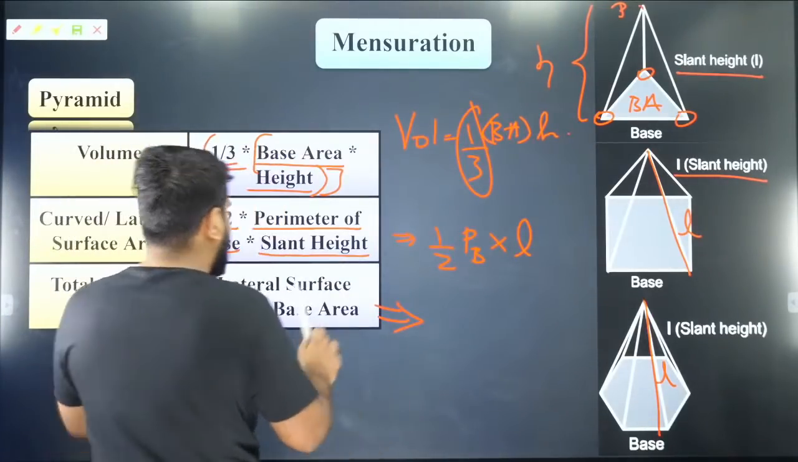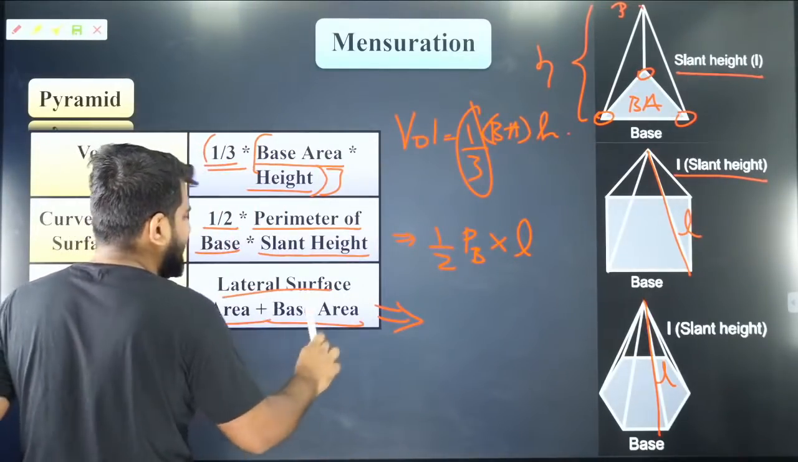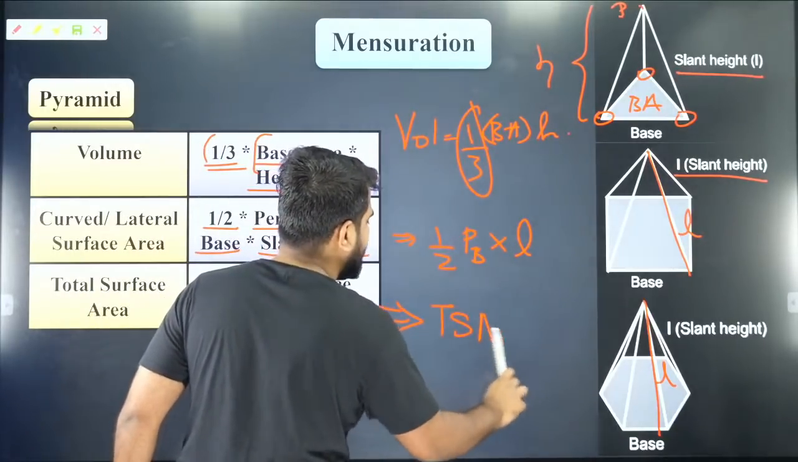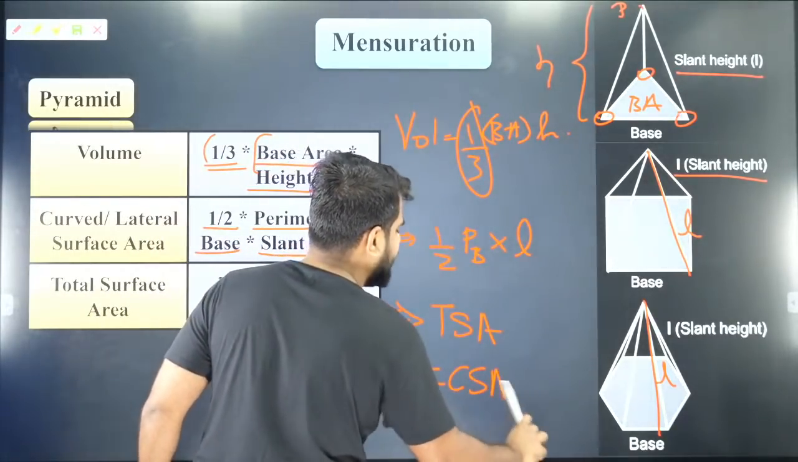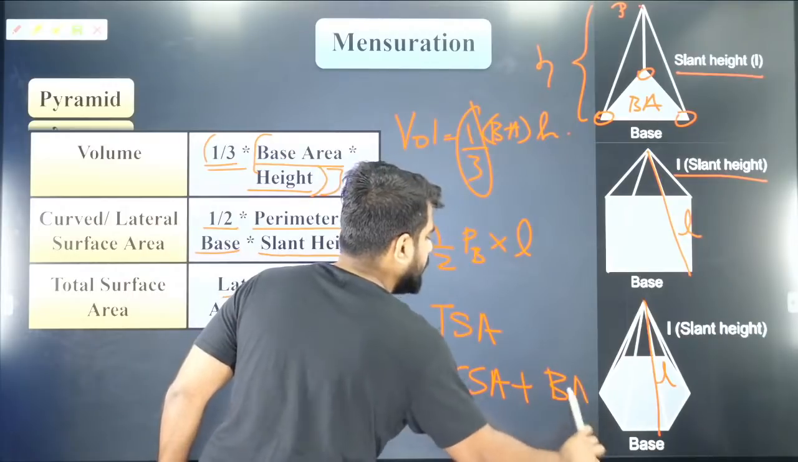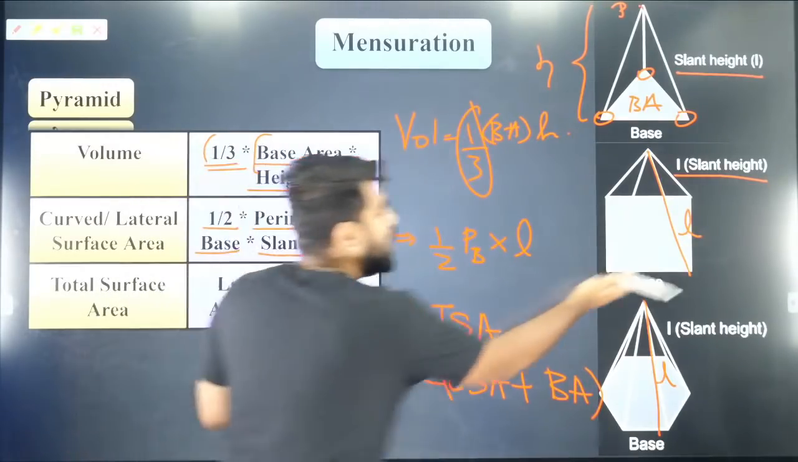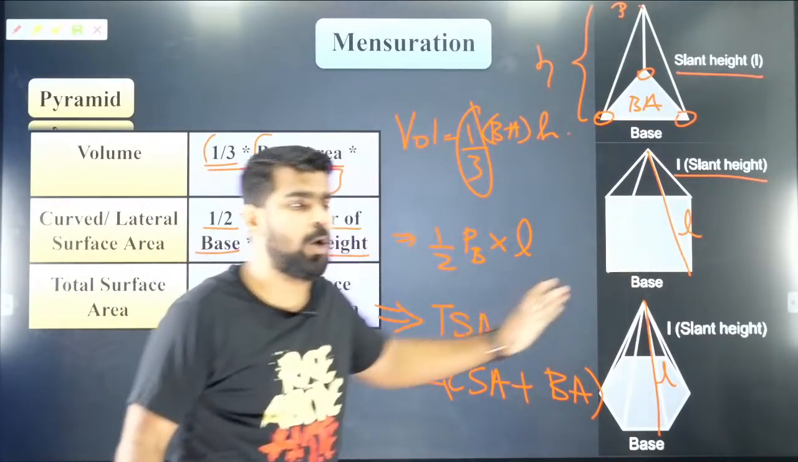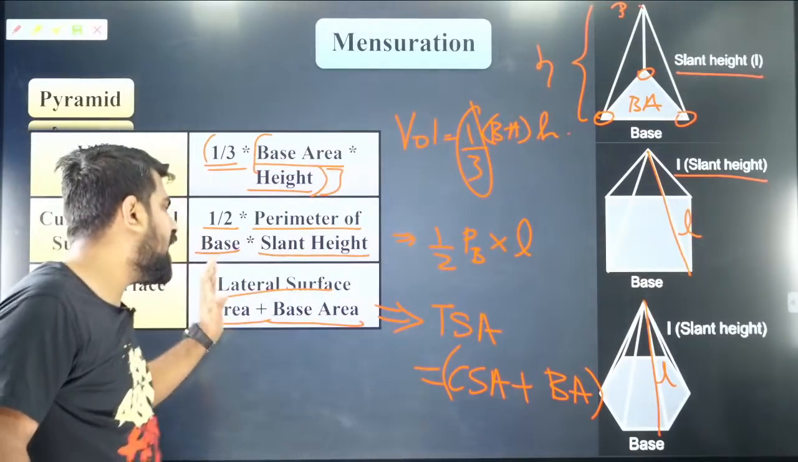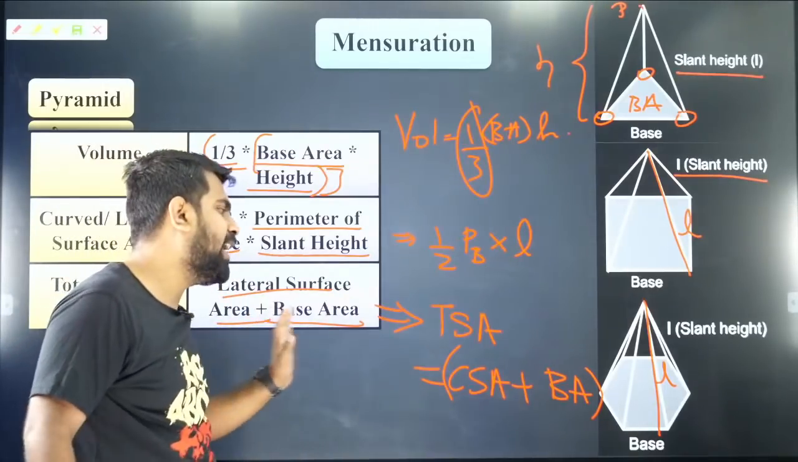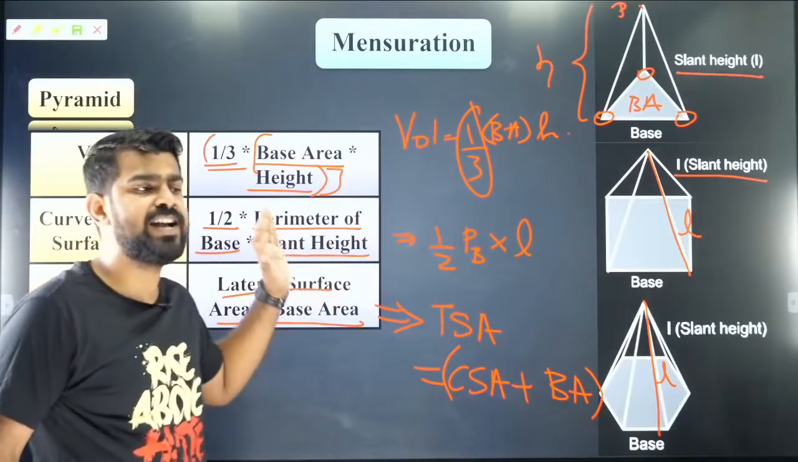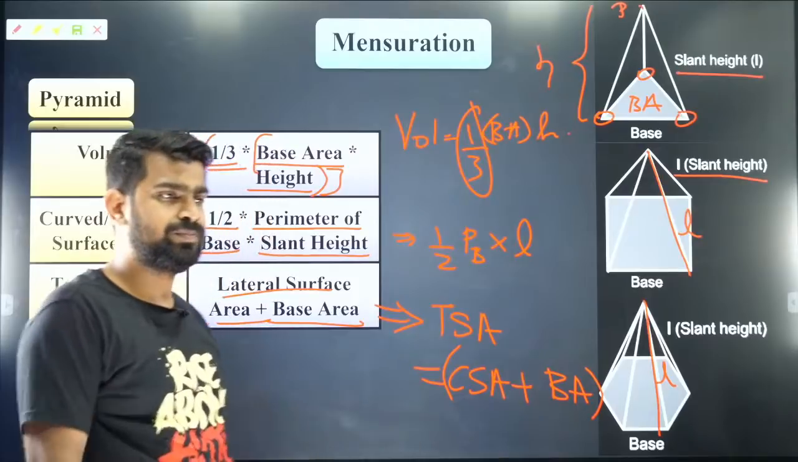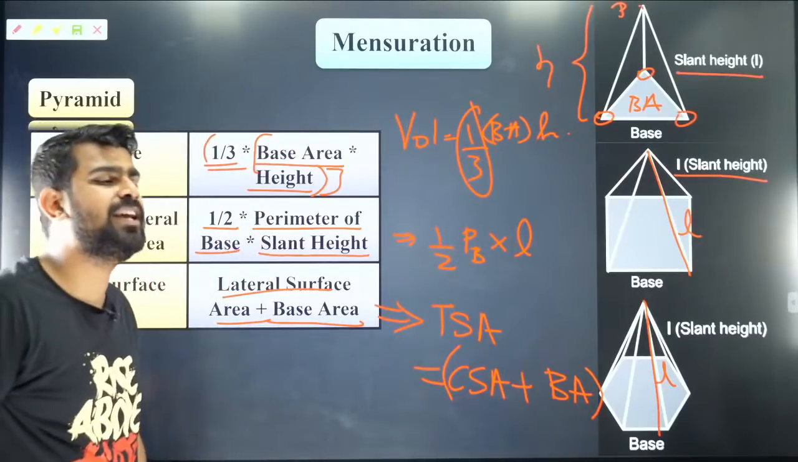Lateral surface area plus base area will give you TSA. What is total surface area? It is nothing but curved surface area plus the base area. Because in a pyramid, there is only one base. So it is going to be curved surface area plus the base area. That will give you total surface area. Is that clear? Everybody? All of you clear with it?